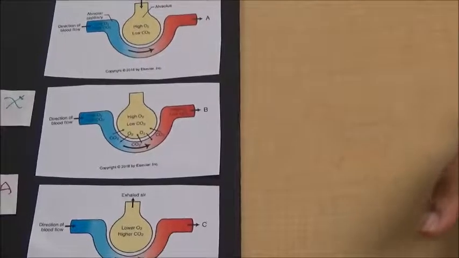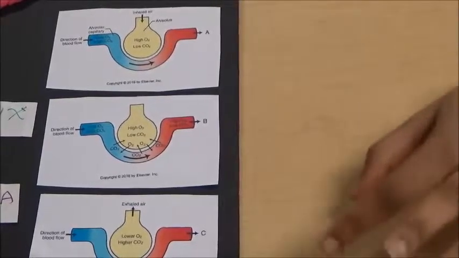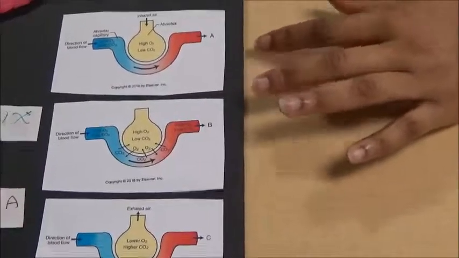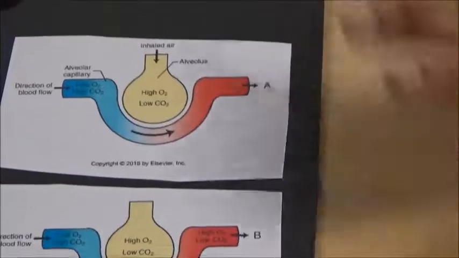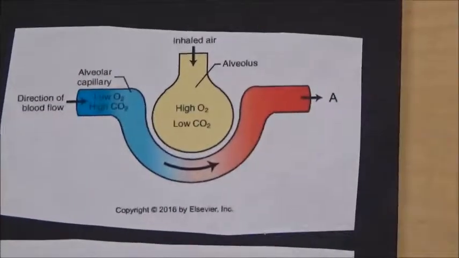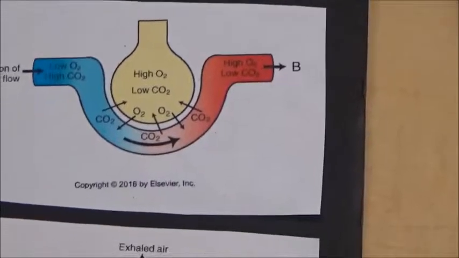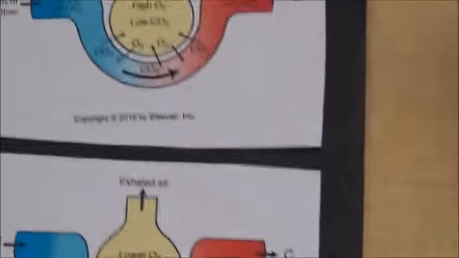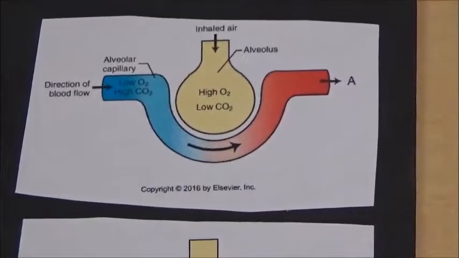In the second part, when you inhale and exhale, this is where the gas exchange happens. There are 3 different parts when gas exchange happens: the first part, the second part, and the third part. This gas exchange happens between the alveolar capillaries and the alveolus. And this happens repeatedly when you inhale and exhale. So that's about it for the respiratory system.